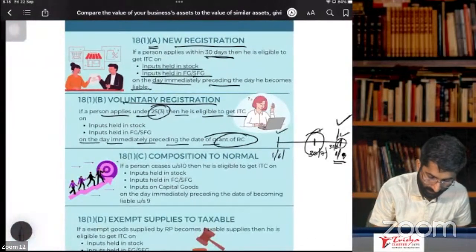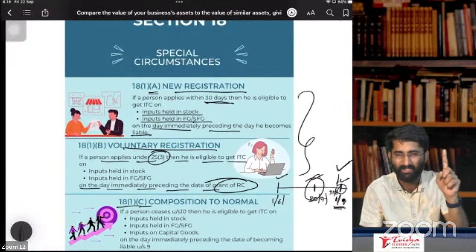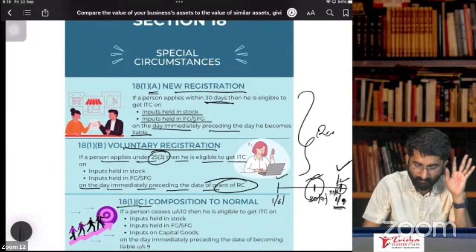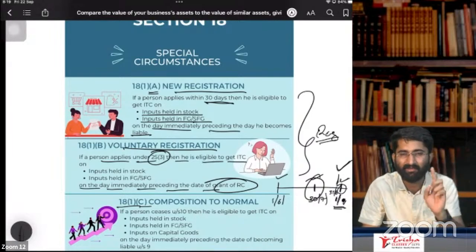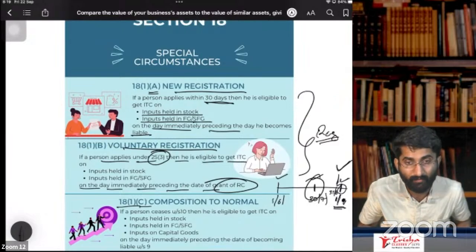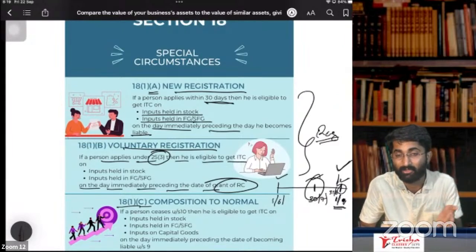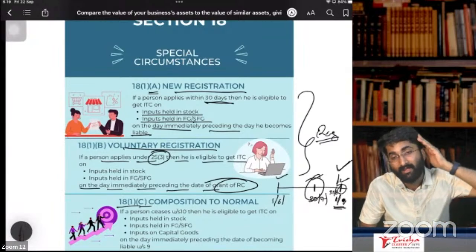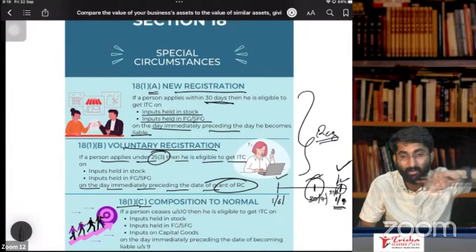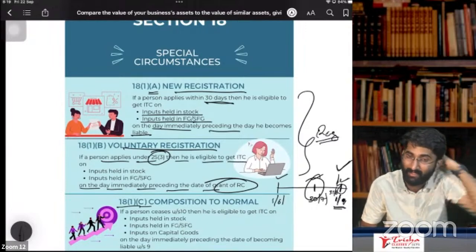Next one is 18(1)(c). See, in both these two cases, you are becoming a registered person for the first time. You don't get ITC for capital goods. You know why? Because government is not getting to know when you purchased these capital goods; this might be purchased somewhere 10-15 years back. Now you cannot take ITC. If you take the depreciation, it was completely depreciated.